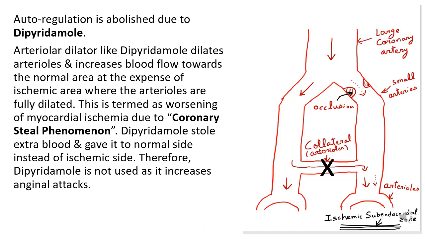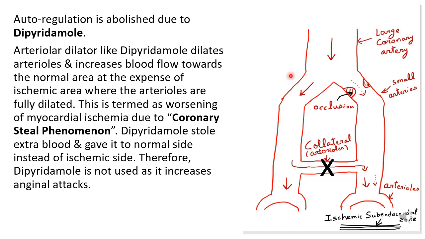This is termed as worsening of myocardial ischemia due to coronary steal phenomenon. Dipyridamole stole extra blood and gave it to normal side instead of ischemic side. Therefore, dipyridamole is not used as it increases anginal attacks.